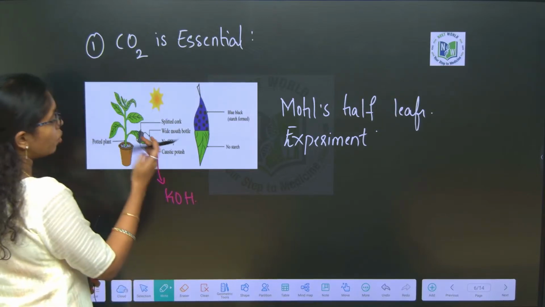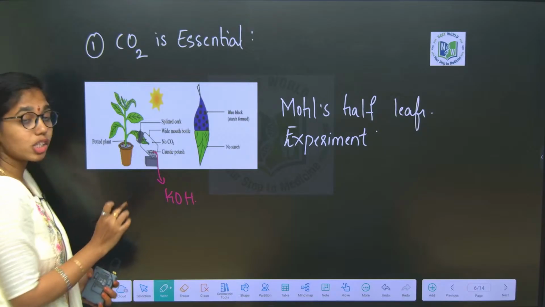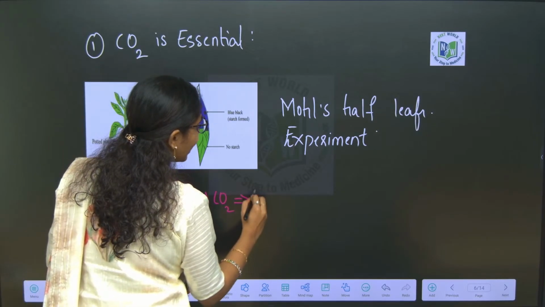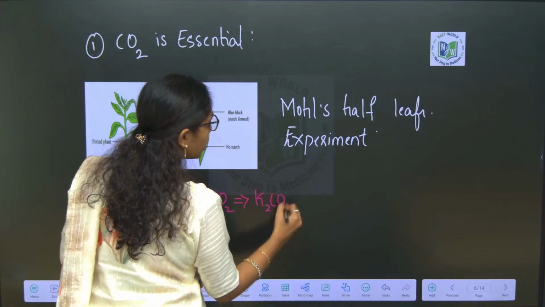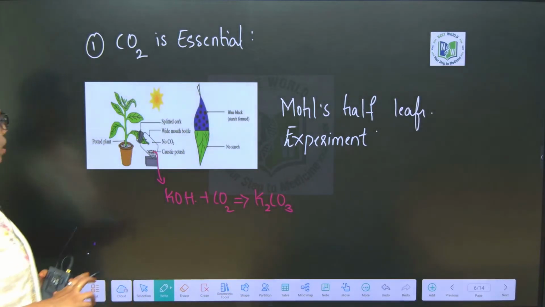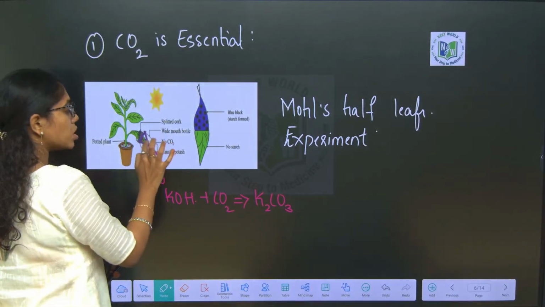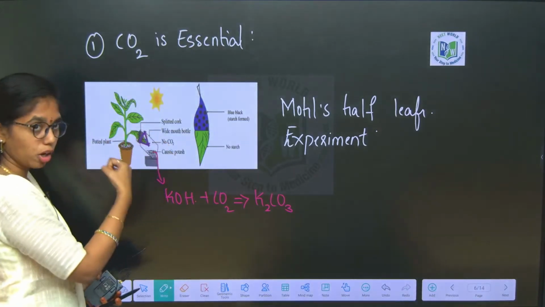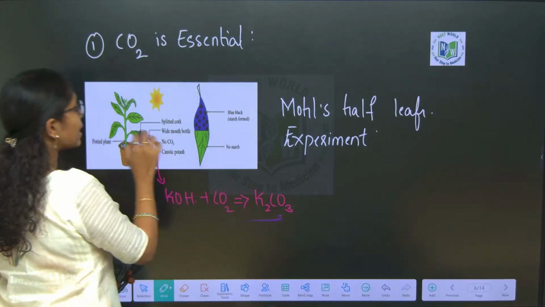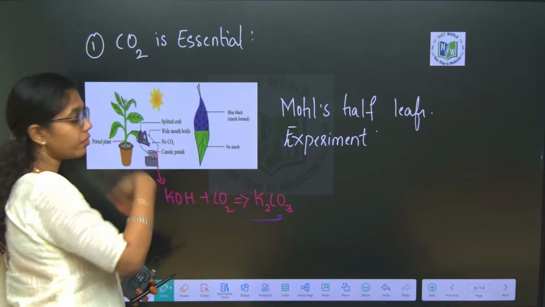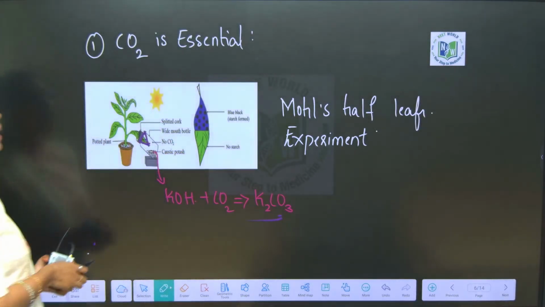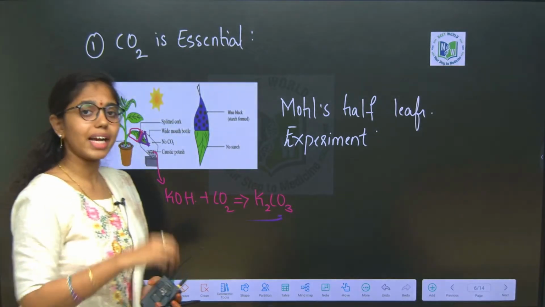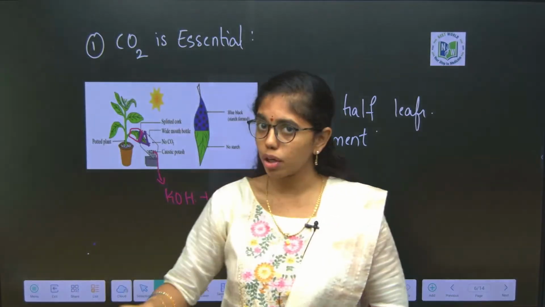This KOH will completely absorb the carbon dioxide which is present in this half leaf. Reacting with this carbon dioxide, it forms K2CO3, that is potassium carbonate. Clear, right, ma'am? So the half of the leaf immersed in the KOH solution forms potassium carbonate, and the carbon dioxide in this half leaf is exhausted, and the half of the leaf which is exposed to sunlight, containing carbon dioxide, normally conducts the activity of photosynthesis.